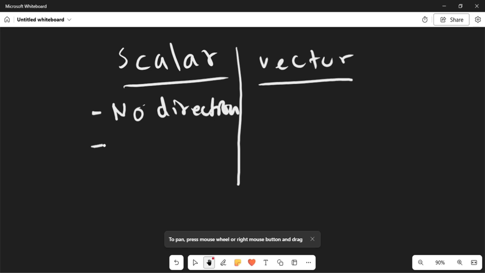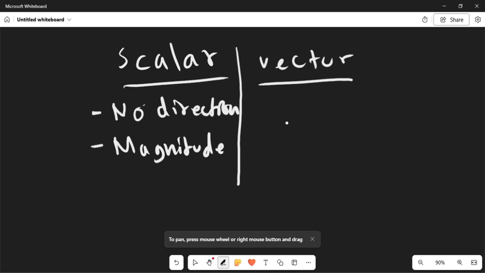When you have distance, say you're walking from home to a school, and let's say that's 40 meters. That's the distance. It doesn't matter if you went west, east, north, or south. For distance, direction does not matter, and that's why distance is a scalar quantity. Scalar quantities are quantities that don't care about direction. They are all about the magnitude. The magnitude of something is just how much. So it's just 40 meters, that's the distance.